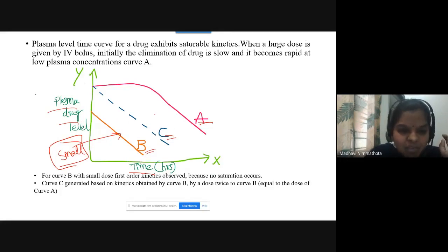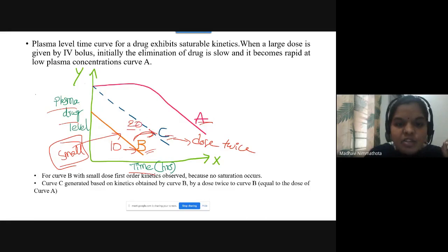And the point C will be based on curve B. It will depend upon the dose, which is twice that of curve B. Suppose you take 10 mg of the drug for curve B, then it will be double, 20 mg, for obtaining the C curve.